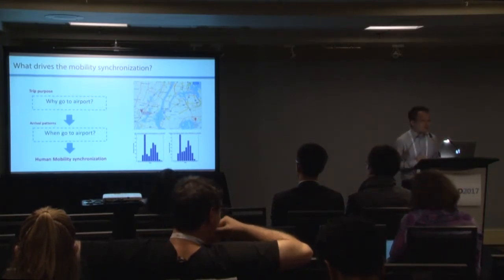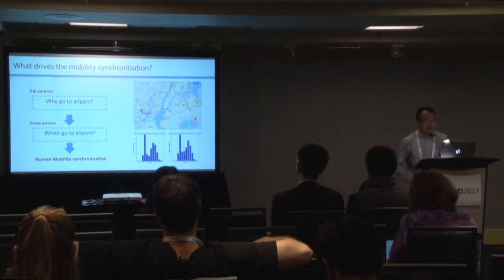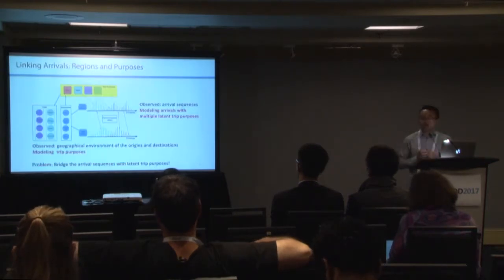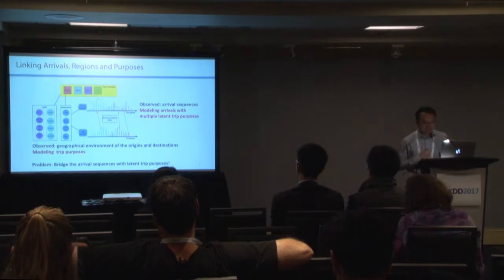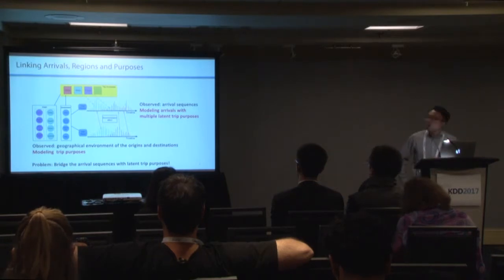So we have trip purpose, we have synchronization, and then we have to link the arrivals, regions, and purposes together to discover the underlying trip purposes and the human mobility synchronization across different regions. Here is another example, and this is also our framework for our work. We can only observe the arrival sequences at different regions in the city.